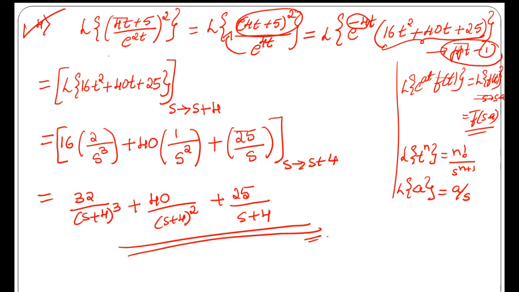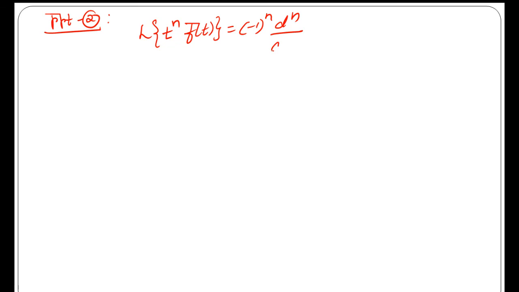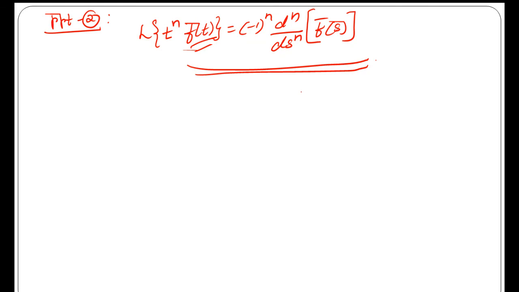Yes, in the next session I will discuss the problems on property number 2, that is the Laplace transform of multiplication with t, that is t power n f of t, which can be written as minus 1 power n, the nth differentiation with respect to s of the Laplace transform of f of t, that's nothing but f bar of s. Okay, now in the next session I will solve the problems on property number 2.